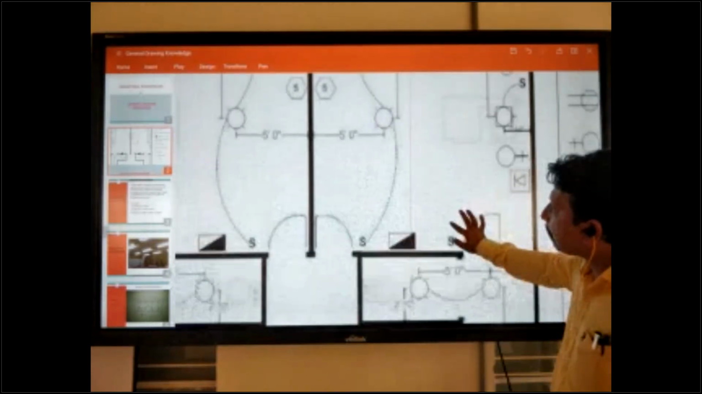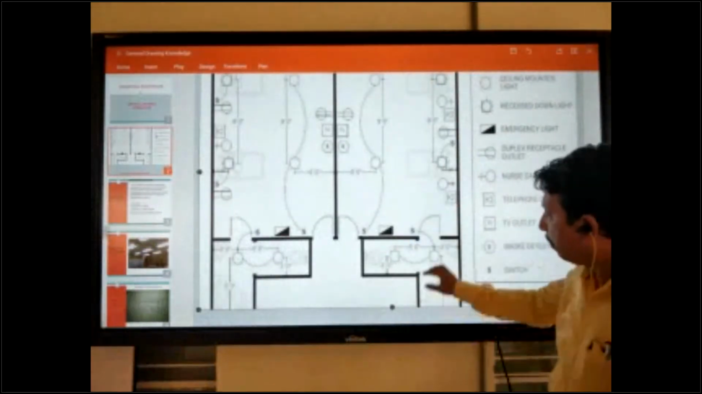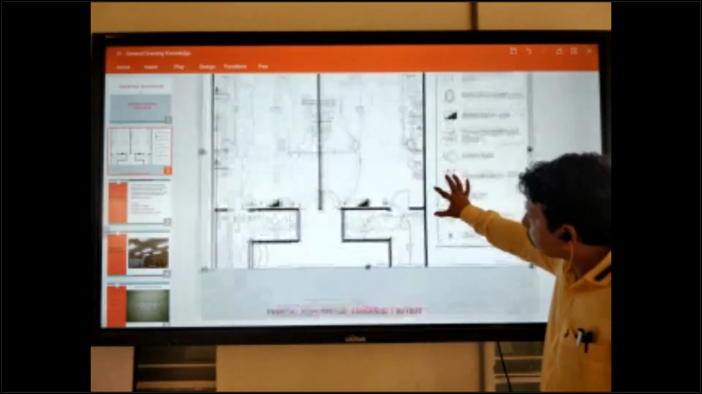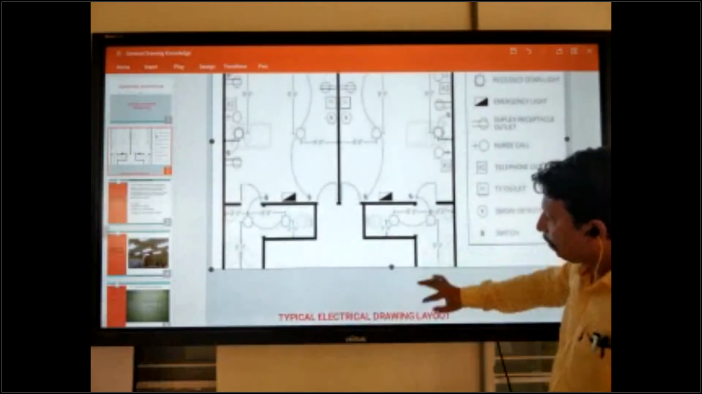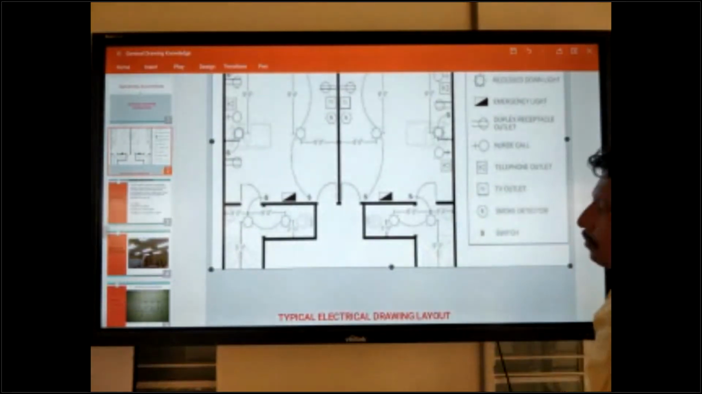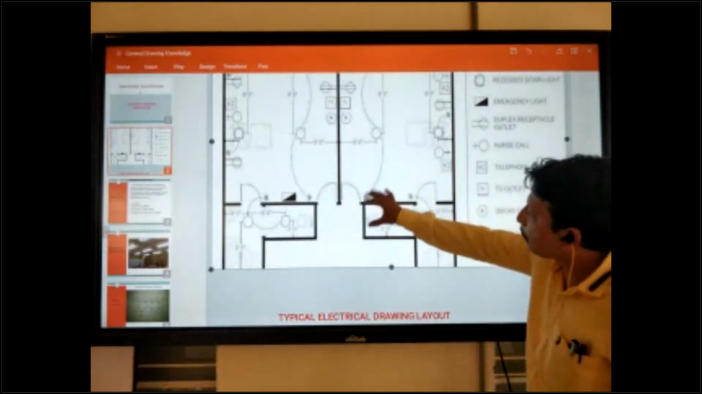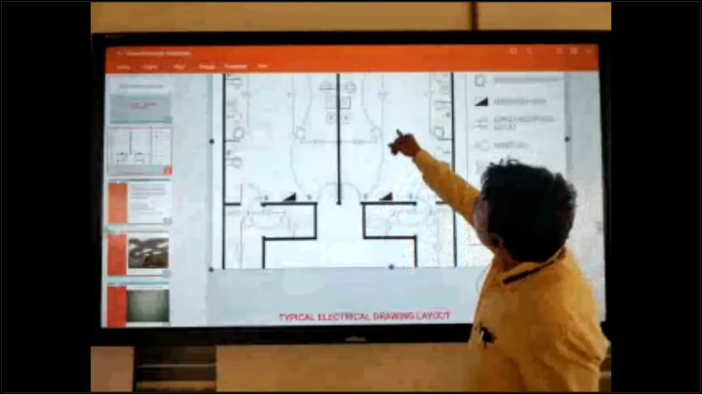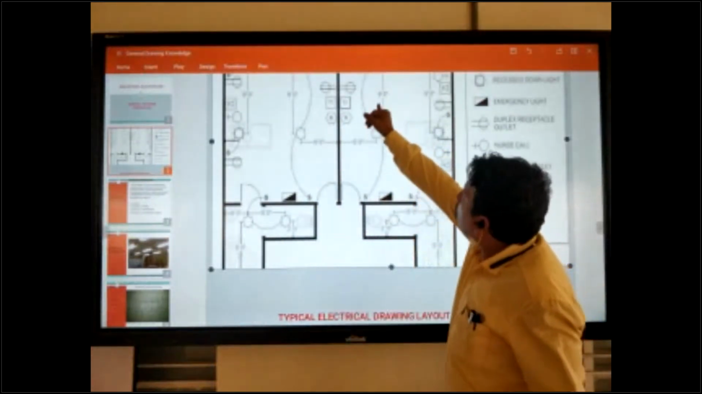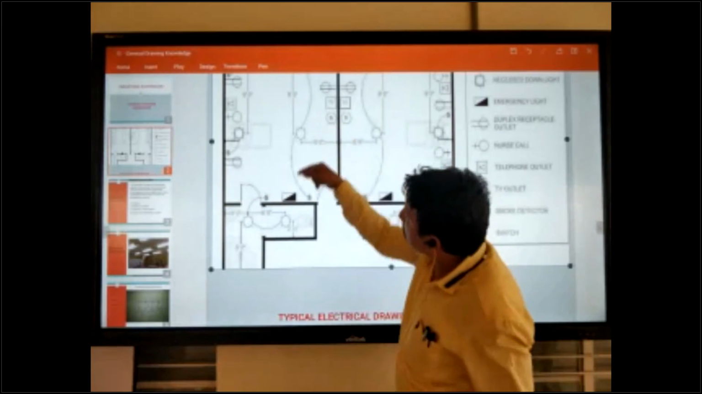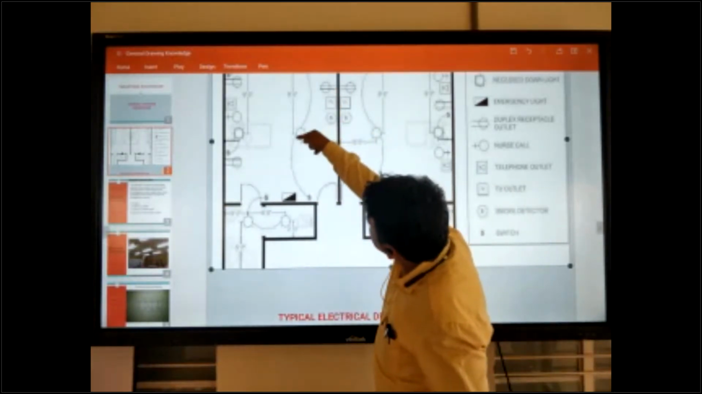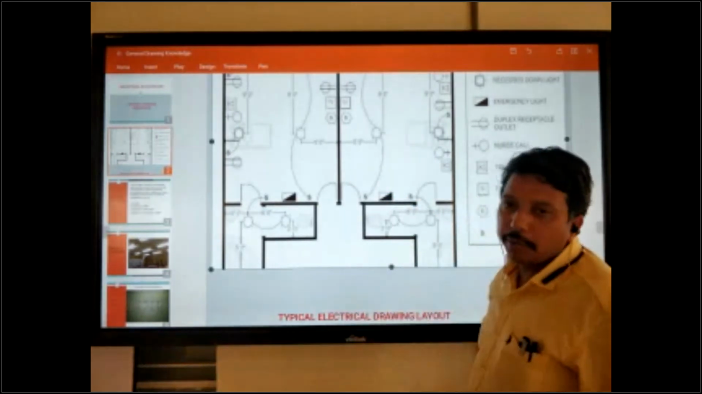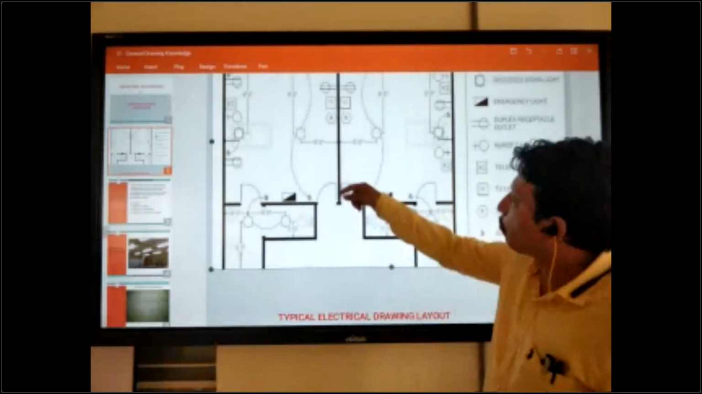Okay? So this is our typical electrical drawing layout. Here it is mentioned: switch, light, how many, and where one point goes to another point. All are mentioned here. This light to another light, this light to the switch, all are mentioned here. So this is typical.